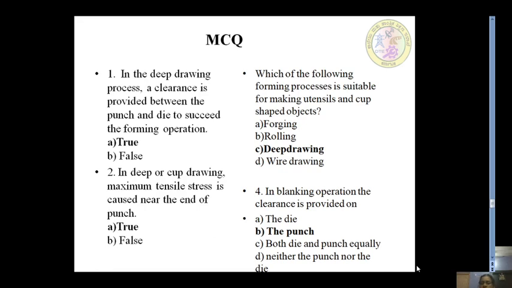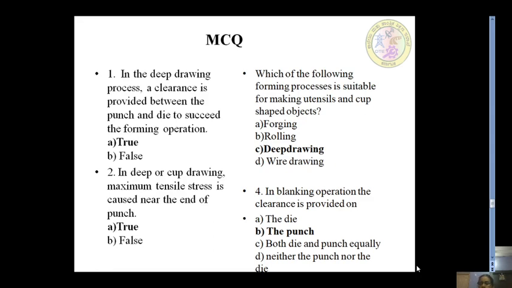In blanking operation, the clearance is provided on: die, punch, both die and punch equally, or punch or die. In blanking operation the punch moves in the downward direction.